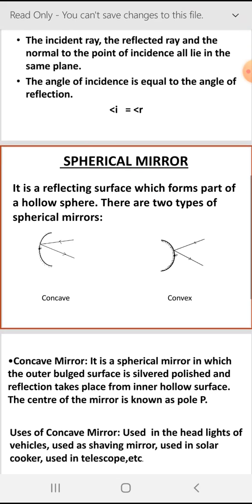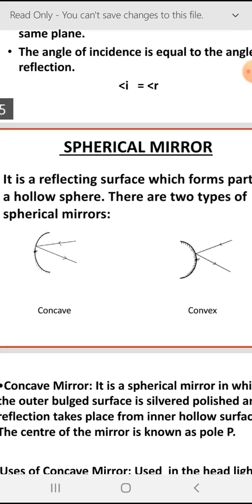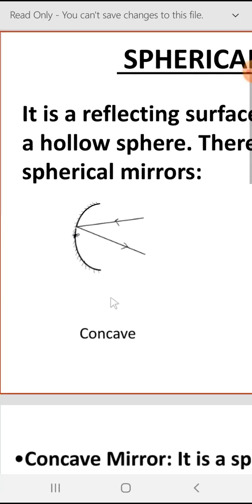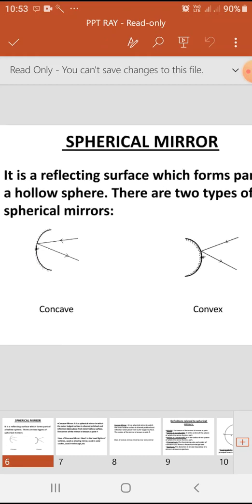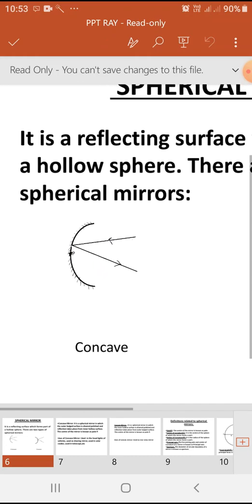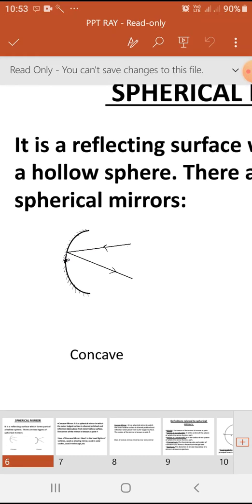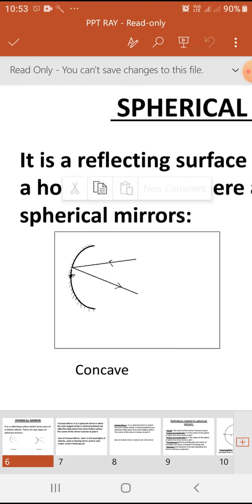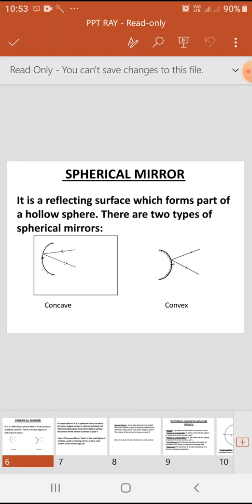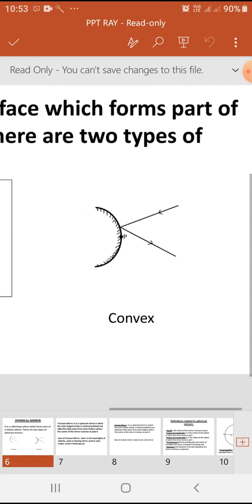First one, concave. In a concave mirror, the bulged outside is silvered polish, and reflection takes place from the curved inner hollow surface. The second one is the convex mirror.